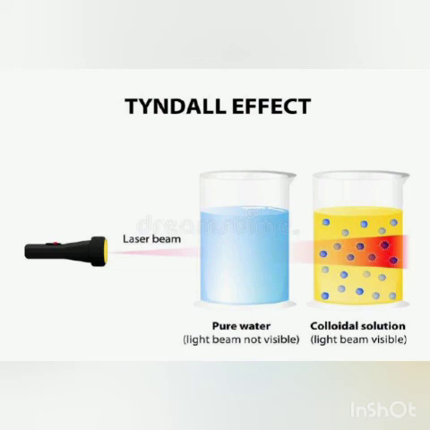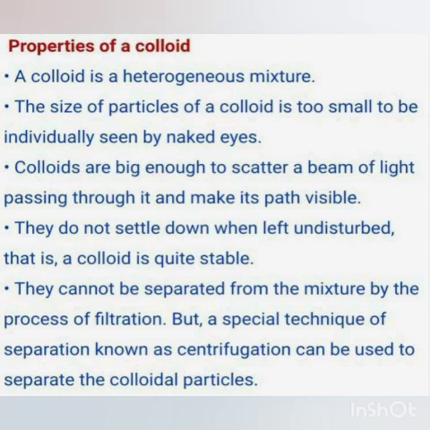This happens due to scattering of light by the particles of dust and smoke in the air. It can also be observed when sunlight passes through the canopy of a dense forest. In the forest, mist contains tiny droplets of water, which act as particles and scatter the beam of light. Understood or no?